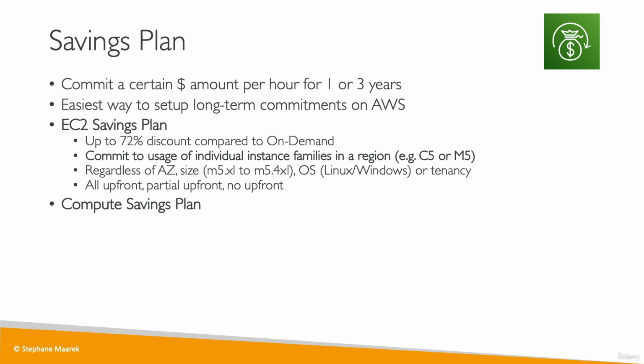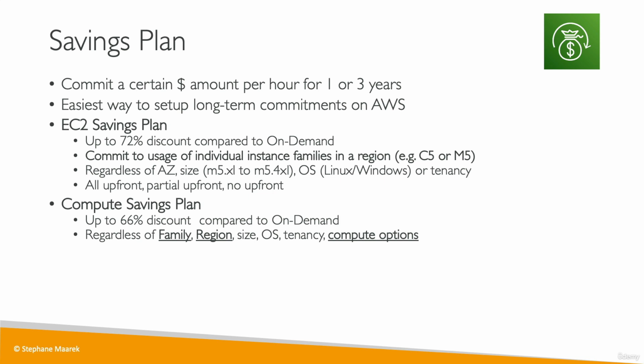And the other type of Savings Plan is even more flexible. It's called the Compute Savings Plan. And this one is going to give you up to 66% discounts compared to on-demand. And this is regardless of the family, the region, the size, the OS, the tenancy, and the compute option. And what do I mean by compute option? I mean that it is applicable to EC2 instances, but also Fargate containers and Lambda functions. So the Compute Savings Plan is really the most flexible, where you don't really think much about what this applies to. You just commit a certain dollar amount per hour and you get discounts based on that.